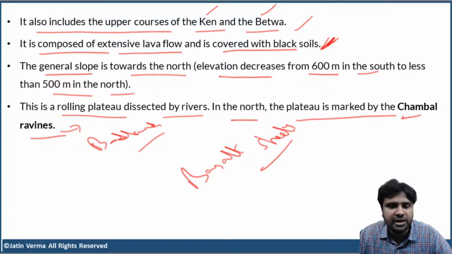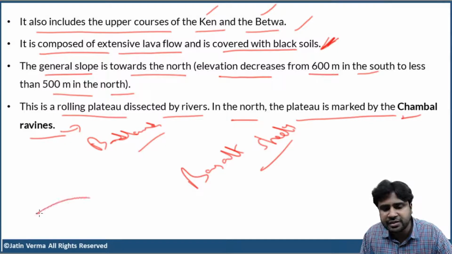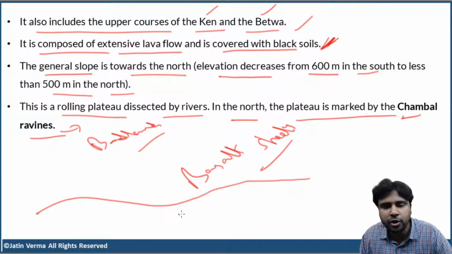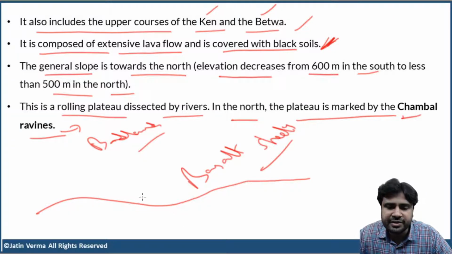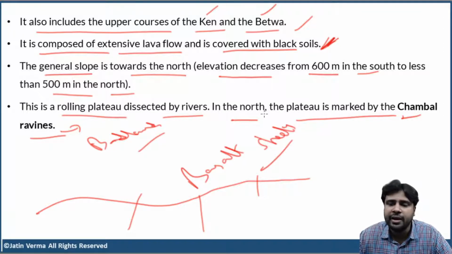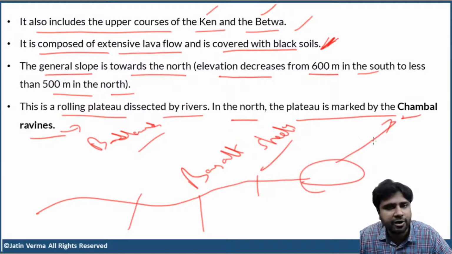Clear, right? And basically, this entire Malwa Plateau is a rolling plateau. It is undulating or rolling, and it is dissected, cut deeply by many rivers and streams. Okay. In the north, the plateau is marked by Chambal ravines. To the north of this plateau, we have Chambal ravines. So, what do you mean by Chambal ravines? We are going to discuss in detail in the next chapter. Just don't worry about that.